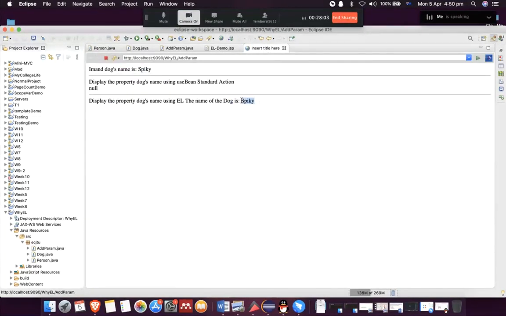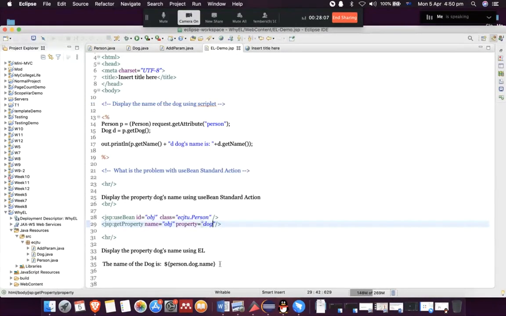Then what we did instead, which also worked, we used expression language, and you can see how simple and neat expression language is. This person is coming from an attribute in the request, and because that attribute is a class, we can access the properties of the class. And you can see you can have properties of properties.